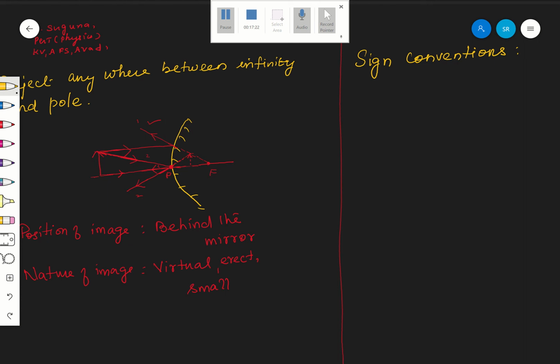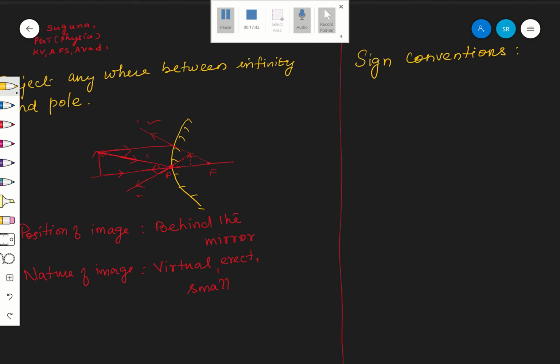Sometimes it is to the right of the mirror, sometimes to the left. So here we definitely need to give some sign to the distances, and also to the height and size of the object, everything.